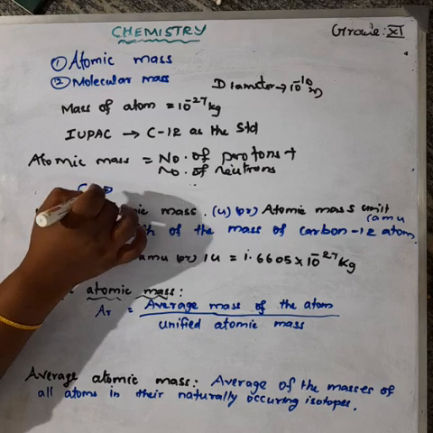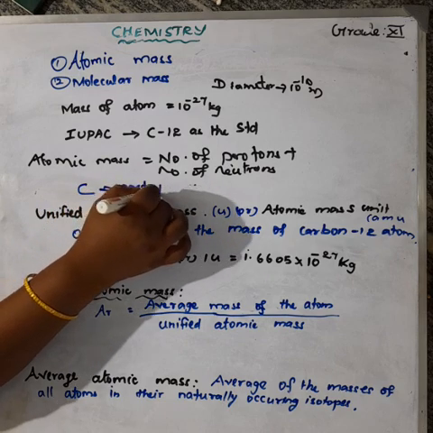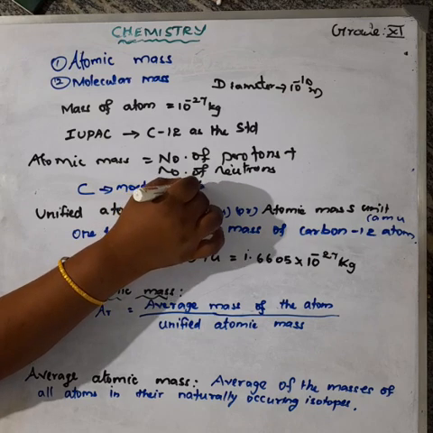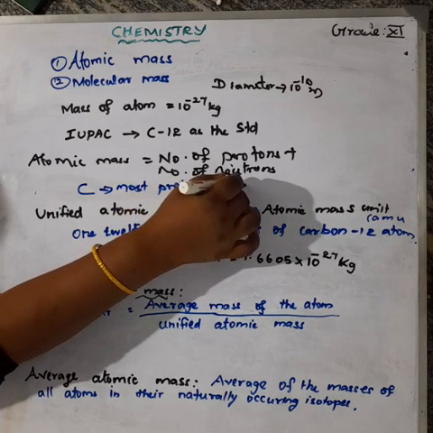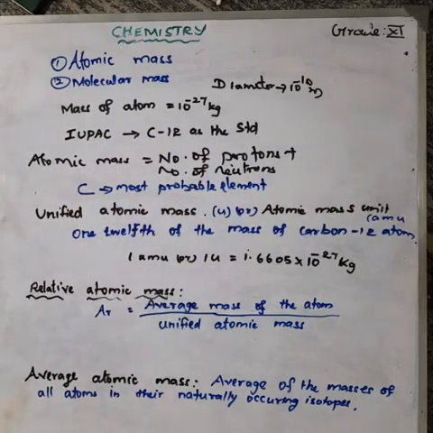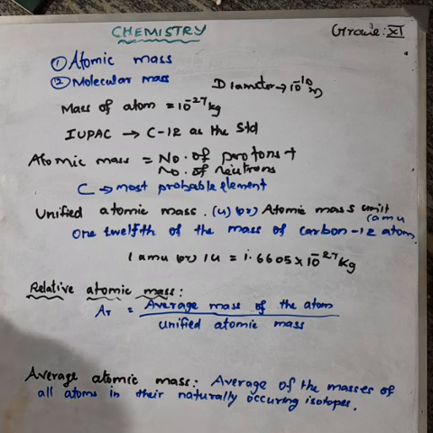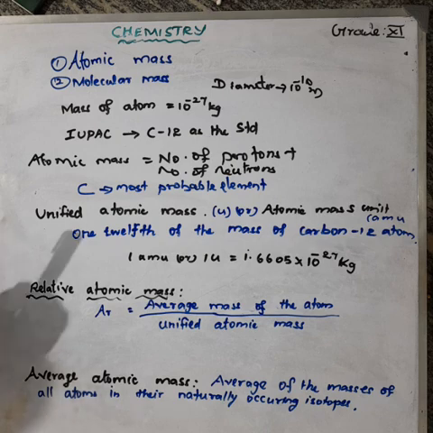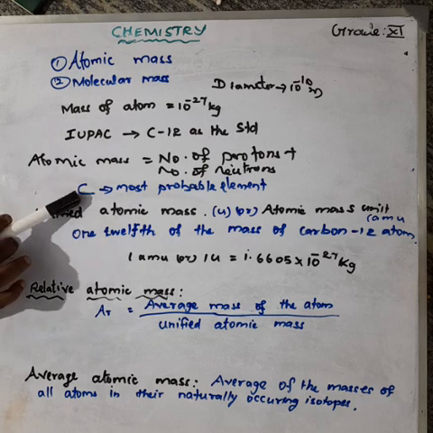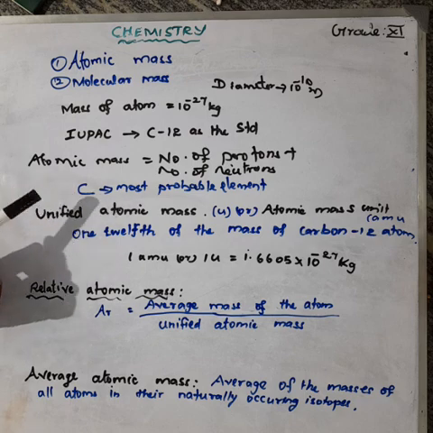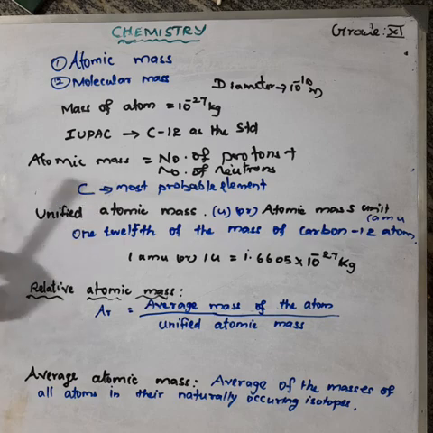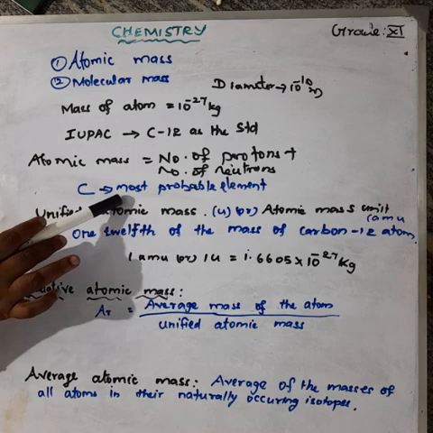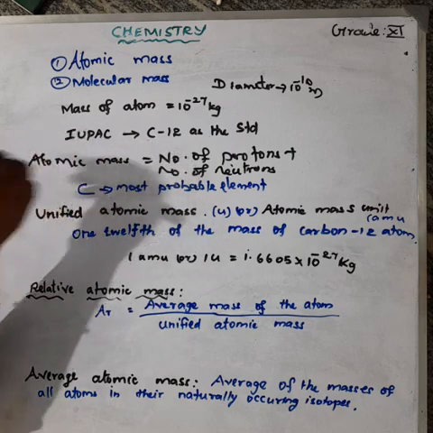The most probable element for that is carbon. In the earth crust, we mostly have carbon atoms: compounds, carbon dioxide as the gas, and carbon as charcoal. The most abundant element in the earth crust is carbon. So because of this, scientists consider the carbon atom as the standard to measure the weight of other elements.